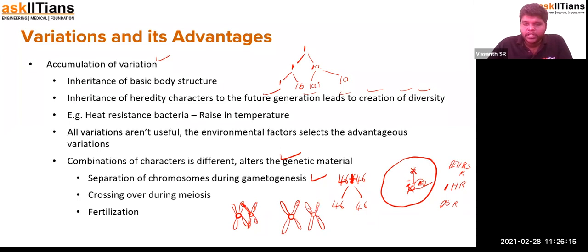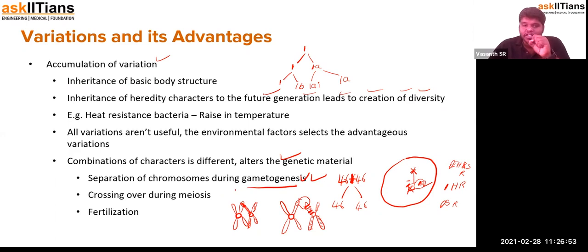So it is not necessary this crossing over should take place only in one arm. It can happen in all arms, or any one of it, or any two of it, or different regions. So with this crossing over, you can see this genetic material has been switched, and this genetic material has been switched over here. It is not necessarily only this amount. It can be more than that, or it can be the whole arm, or it can be just a tip of it. So in this way, that gets to be random. So crossing over happens to be random during the process of meiosis. So in this case, all the gametes formed will be having differences.